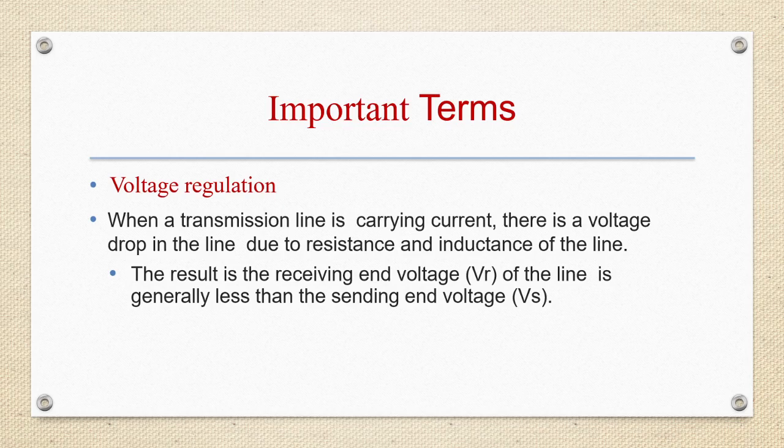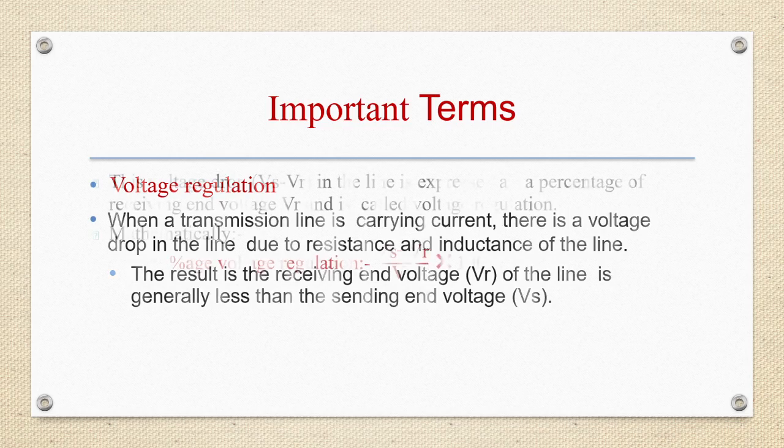When a transmission line is carrying current, there is a voltage drop in the line due to resistance and inductance of the line. The result is that the receiving end voltage VR of the line is generally less than the sending end voltage VS. So VR is less than VS. This voltage drop, that is VS minus VR in the line, is expressed as a percentage of receiving end voltage and it is called voltage regulation.